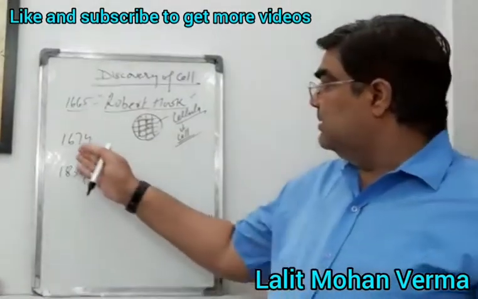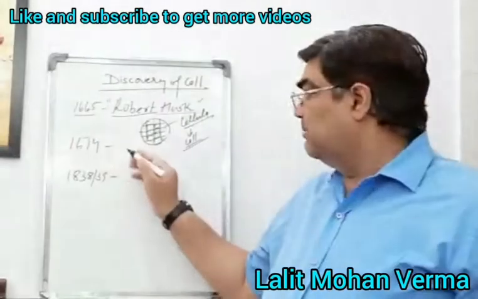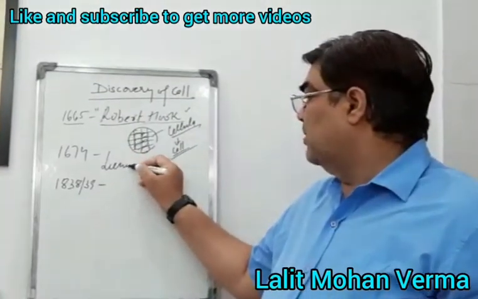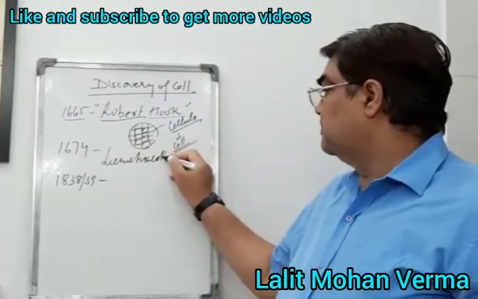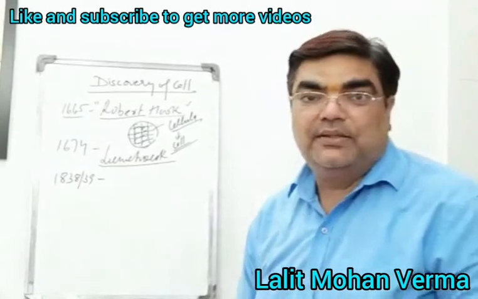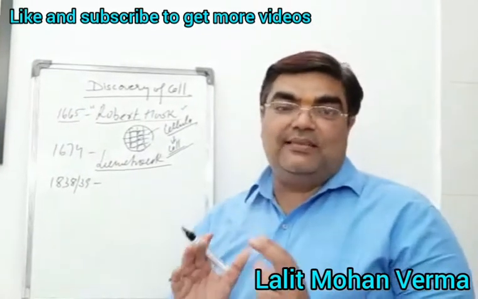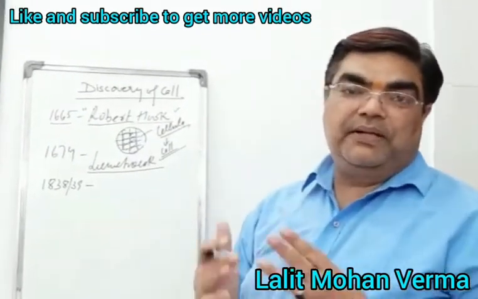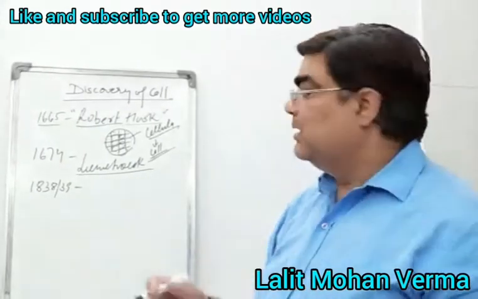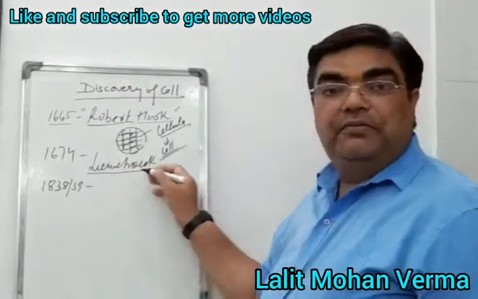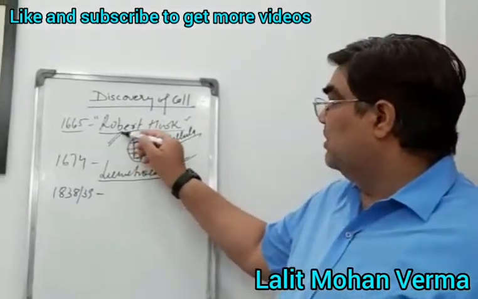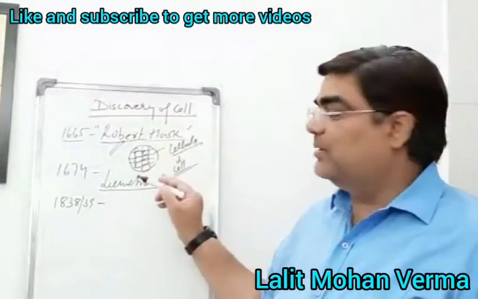After that, in 1674, there was an eminent scientist, that is Leeuwenhoek. Leeuwenhoek was the first who studied the living cell, particularly red blood cells, erythrocytes of the human. So Leeuwenhoek worked on the living cell and Robert Hooke on the dead cell, that is cork.